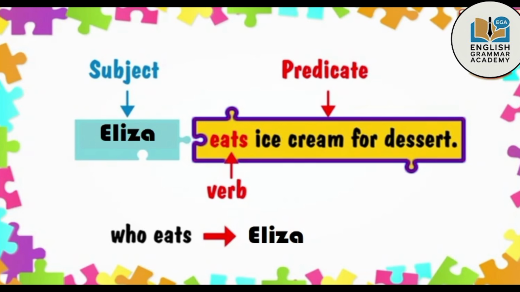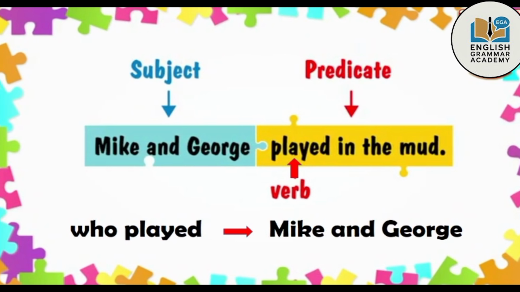Take one more example. Mike and George played in the mud. Here, the verb is played. When we ask who played, we get the answer Mike and George. So, Mike and George is the subject and the rest of the part is predicate.